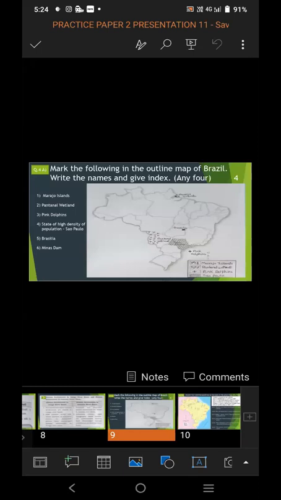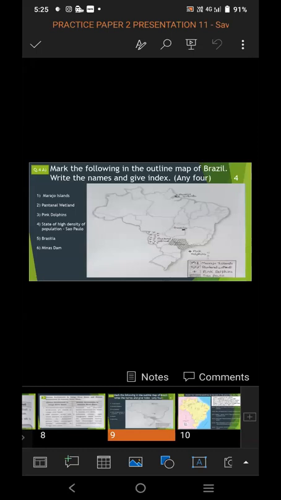So from those 6 options, always remember we have to attempt any 4 options. It is of 4 marks. All 6 you don't have to attempt or fill in the map. Only 4 options, which are very easy for you, or whose particular place you must know, where you have to fill in that map.